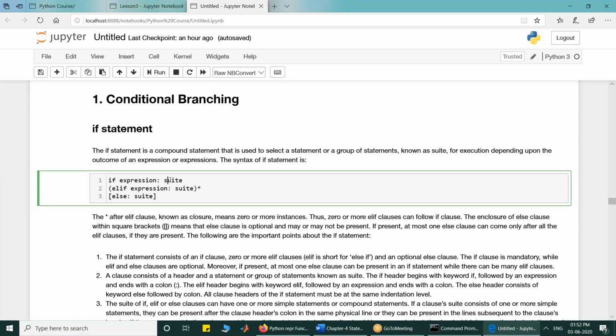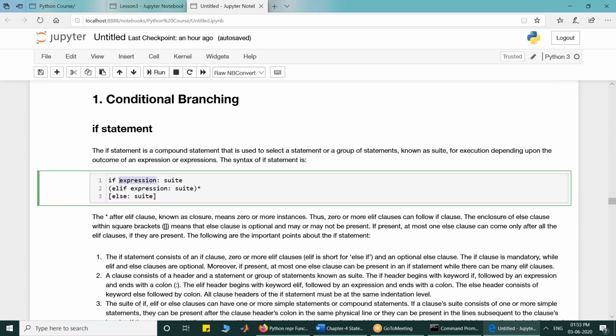The if statement is followed by an expression, followed by a suite. There can be multiple elif clauses, and there can be one optional else clause. So in an if statement, there is a mandatory if clause, followed by optional elif clauses, followed by an optional else clause.